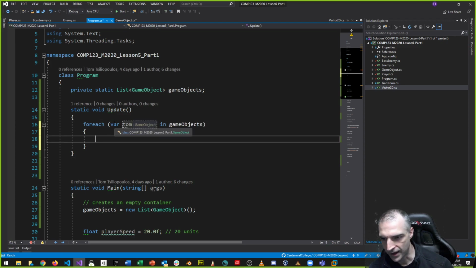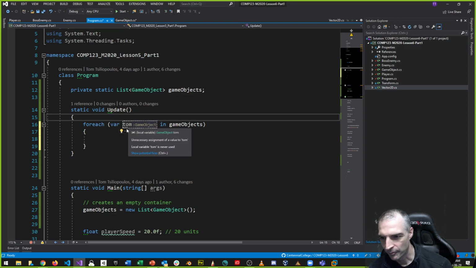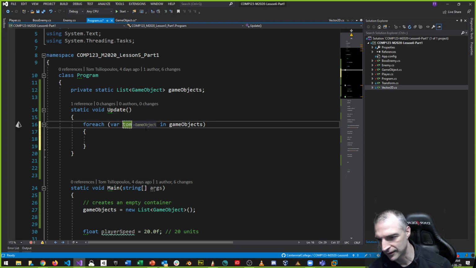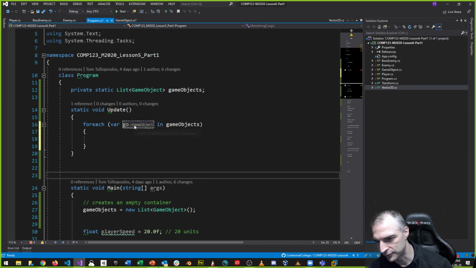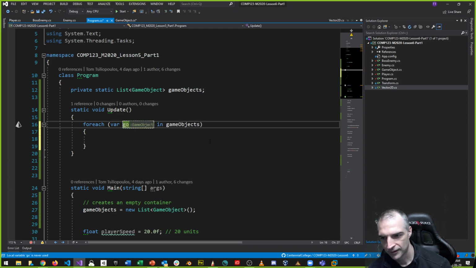And automatically it knows that Tom is a game object. For every Tom in game objects, it doesn't make any sense, so you call it something reasonable. You could say GO for every game object in game objects. Some people do that. I don't like GO because it's very much a short form.